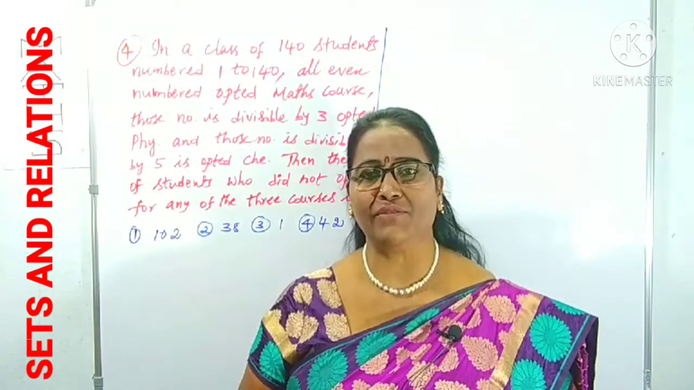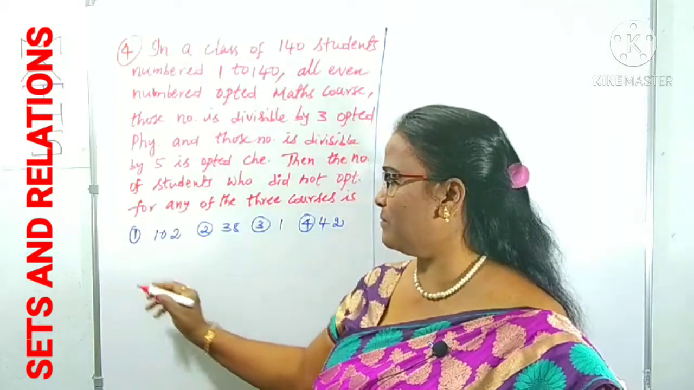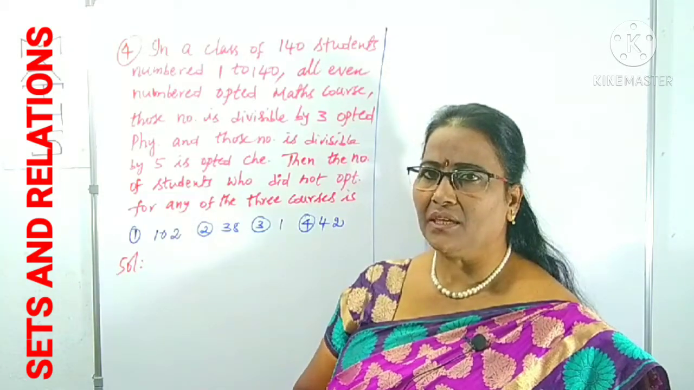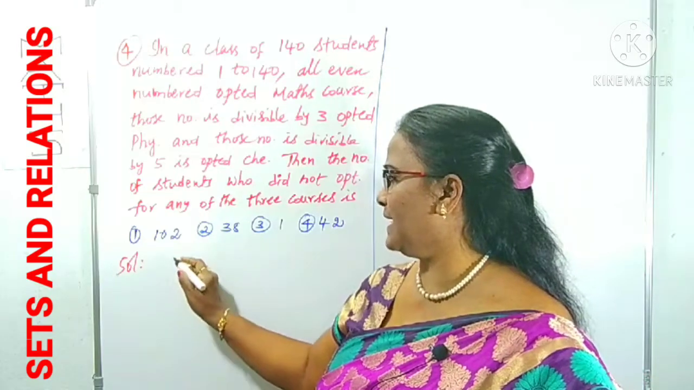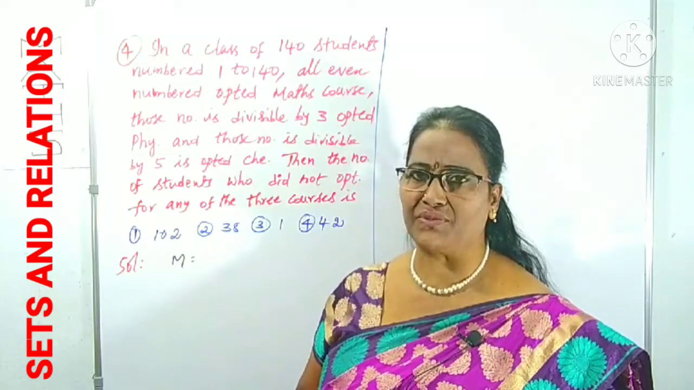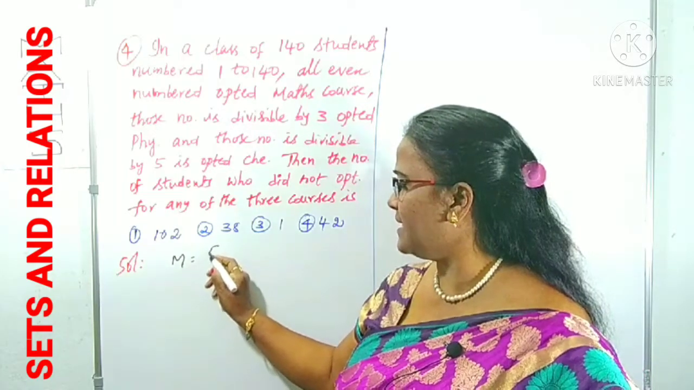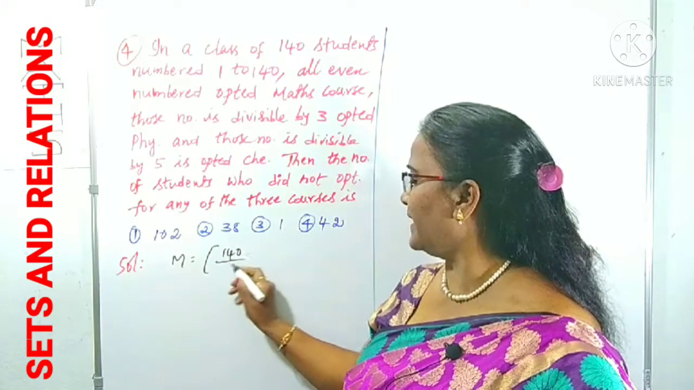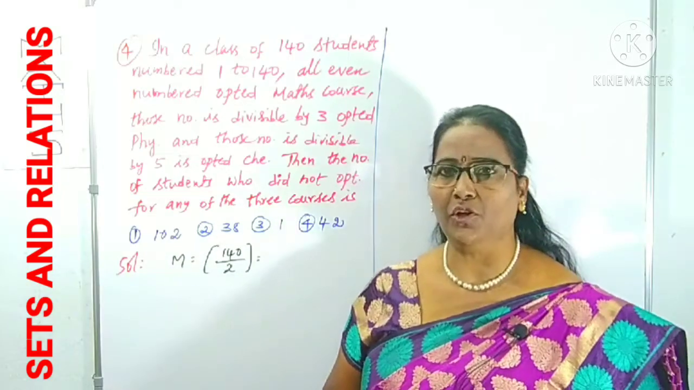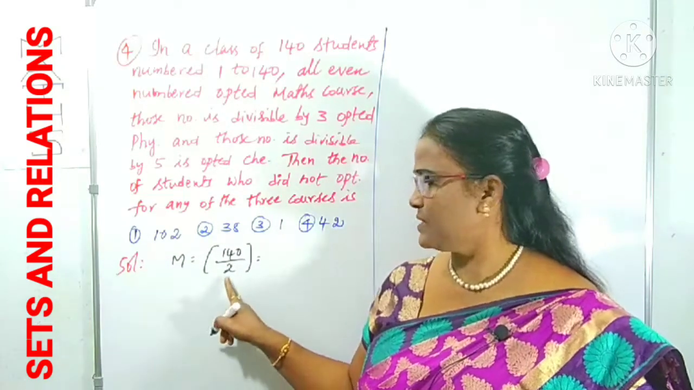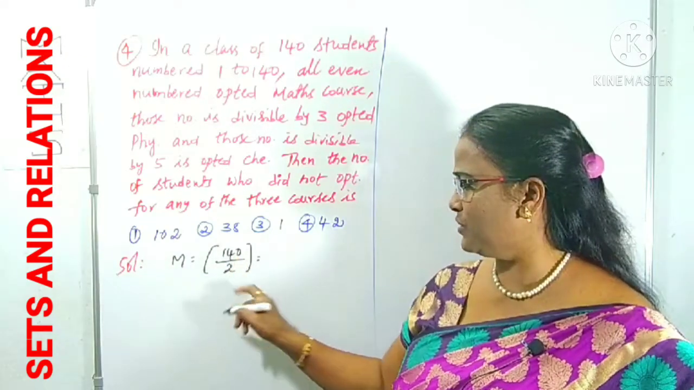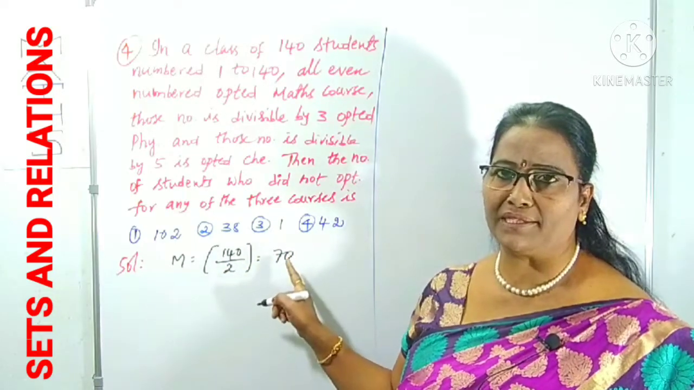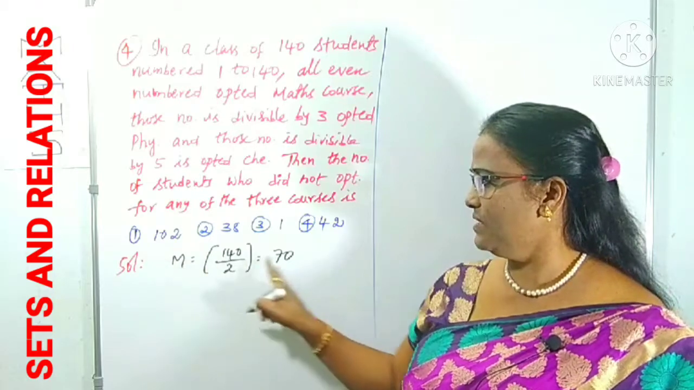An even number is divisible by 2. That's the number of students. For our convenience, I am calling the number of students who opted for the maths course simply M. M means the number of students. So you can assume the number of students who opted for the maths course can be obtained by taking the step function of 140 by 2. Immediately you get the resultant value, the number of students who opted for maths whose numbers are even. Right? 140 by 2 is how much? 70. This is called a step function. Here 70 is clearly an integer. Even if a decimal part is there, we can't take it. Here, 70 you got.